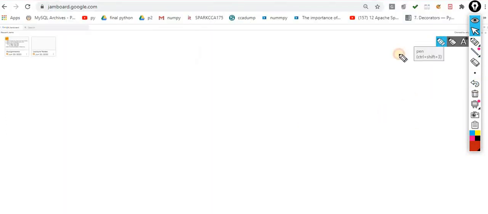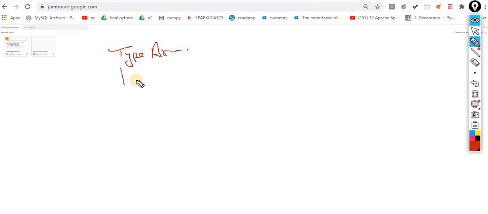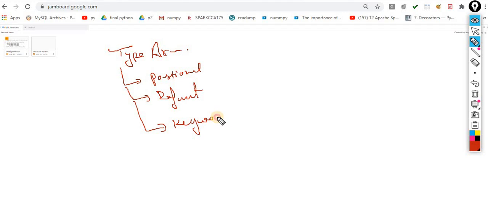The next concept is types of arguments. Okay, types of argument. What type of argument can you supply inside the function? If I name them down, the first is positional. The second is default. The third is keyword.